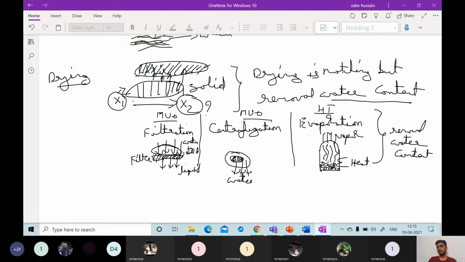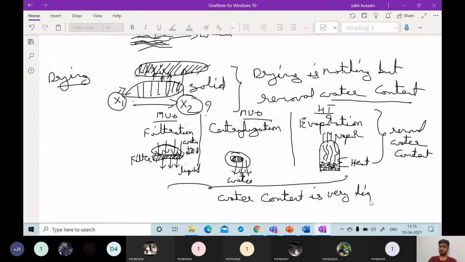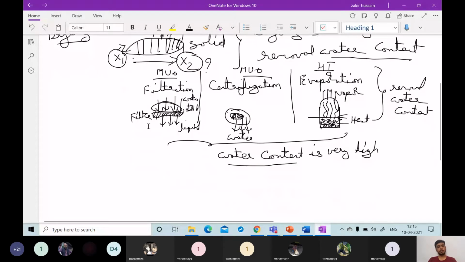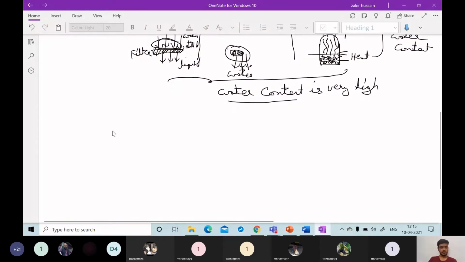If you notice the difference between all these three operations, in all of them the water content is very high. In order to concentrate the amount of solid, or separate out the solid content from the liquid content, we will use these. In all these operations, water content is very high. But in drying, what happens? According to the definition of drying,